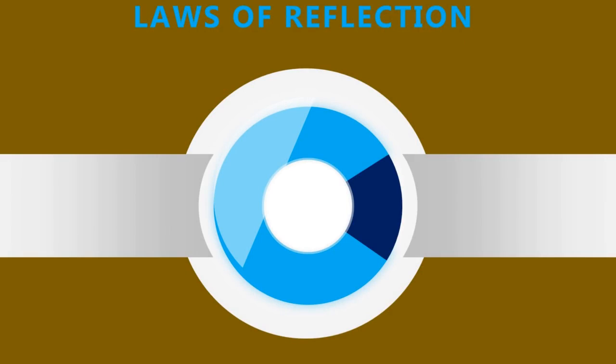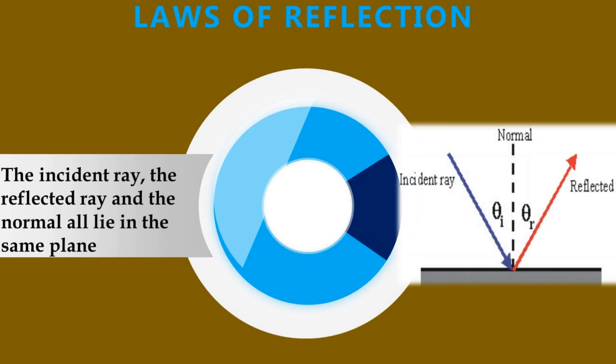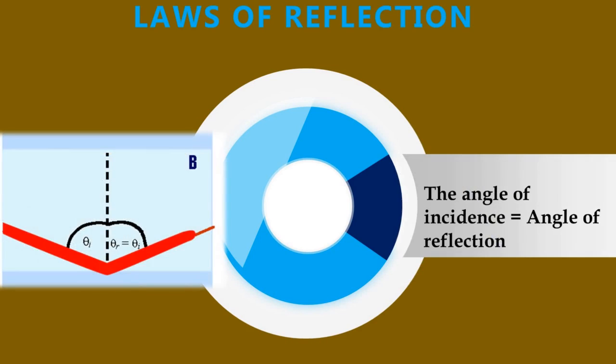Now we will see what are the two laws of reflection. The first law of reflection states that the incident ray, the reflected ray and the normal, all of them lie in the same plane. Can you see all of these rays are lying in the same plane along with the normal? Now we will see the second law of reflection.